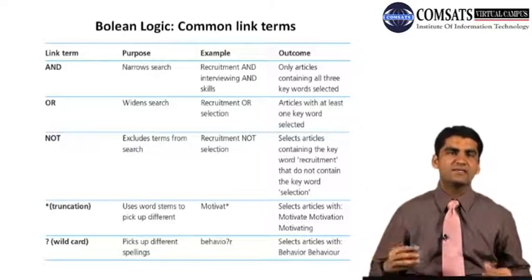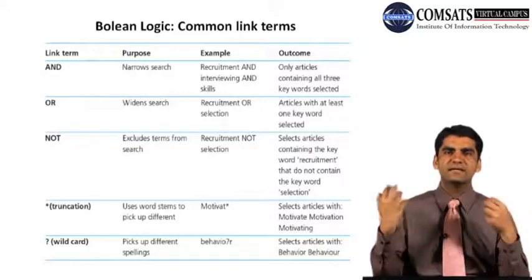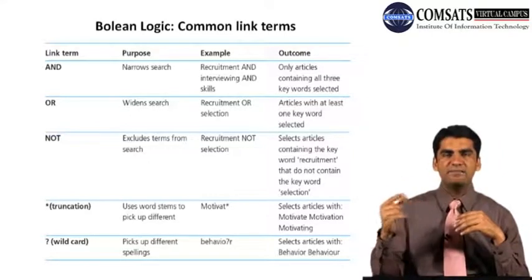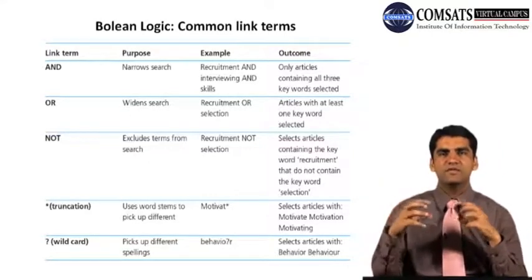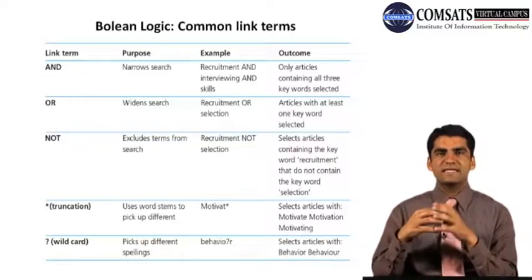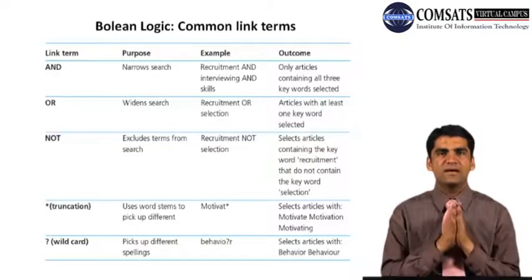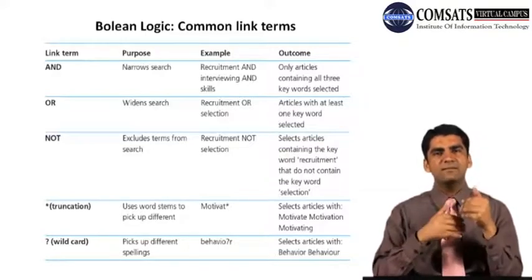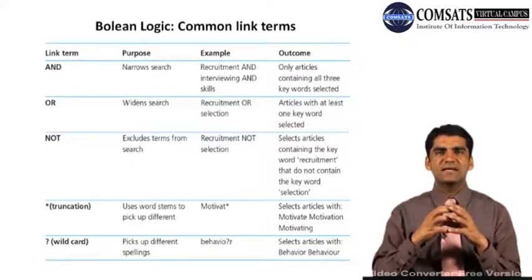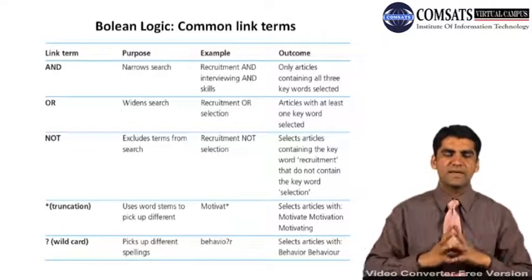So if this is the case, in one database you might have journals that use British spellings and journals that use US spellings. If you write behavior and you search, you might find behavior with OUR but not behavior without U, and sensitize with IZE but not with ISE. So that wildcard question mark can help you retrieve all the research papers in that database, with American or British English. This is one of the important aspects.